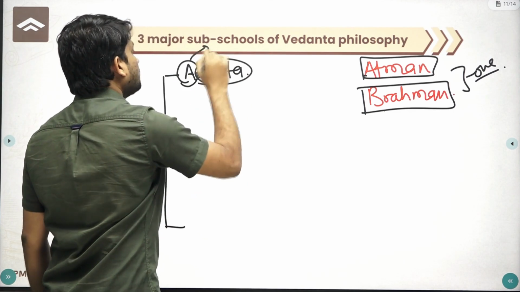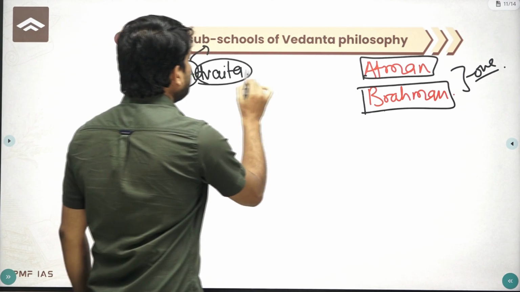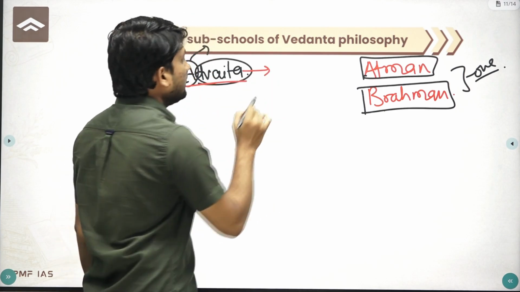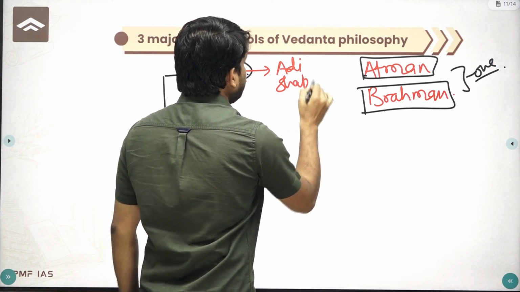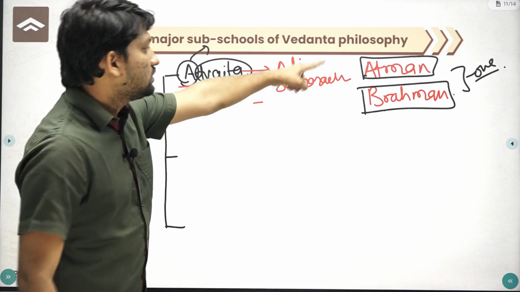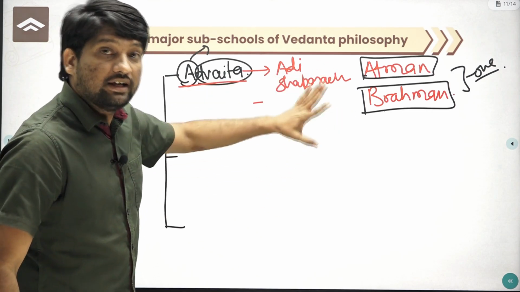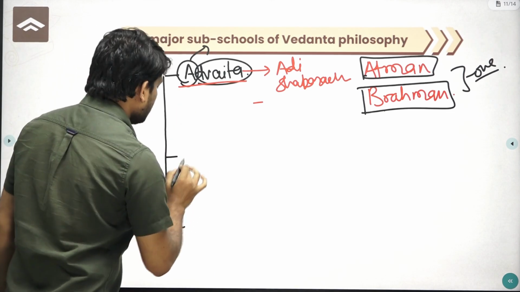A means absence of dualism, so Advaita means non-dualism. According to this Advaita philosophy given by Adi Shankaracharya, both individual soul and universal soul are the same.